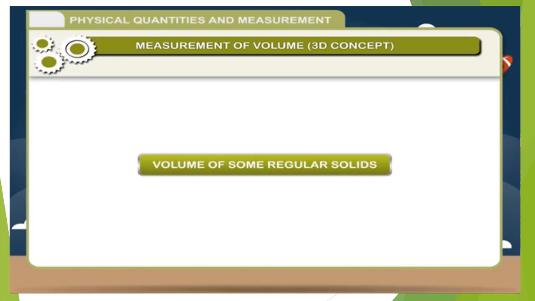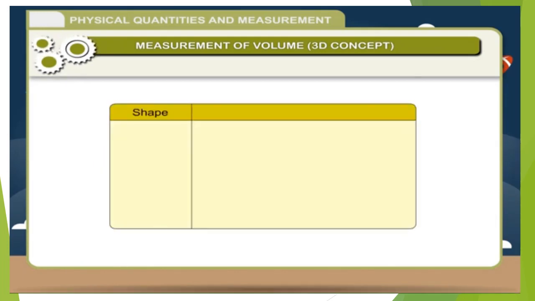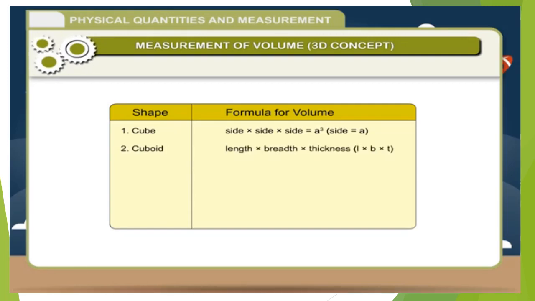Volume of some regular solids. Shape, formula for volume. 1. Cube: side into side into side, which is equal to a cube, where side is equal to a. 2. Cuboid: length into breadth into thickness, L into B into T.